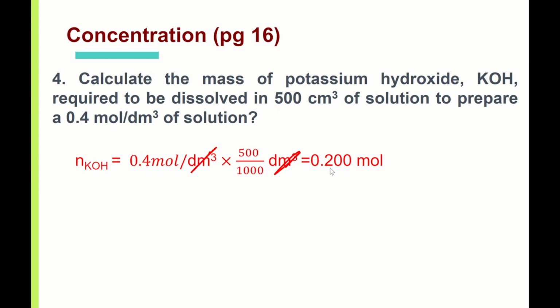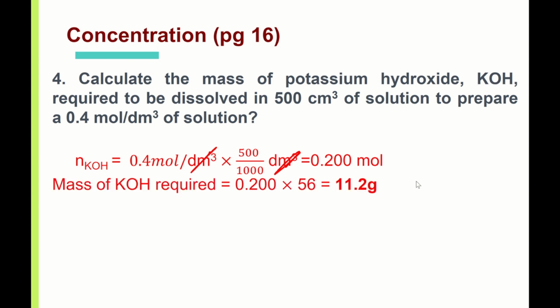So what is the mass of 0.2 moles? I will need to ask myself again, what is the mass of potassium hydroxide for 1 mole, which is the molar mass. To calculate molar mass, I will need to know the Ar of all these, K plus O plus H. So total is 56 grams for 1 mole. So 0.2 mole will be 0.2 times 56. So the mass that I need is 11.2 grams. I need 11.2 grams to dissolve in this amount of solution to get this concentration. So this is how we do it, right?